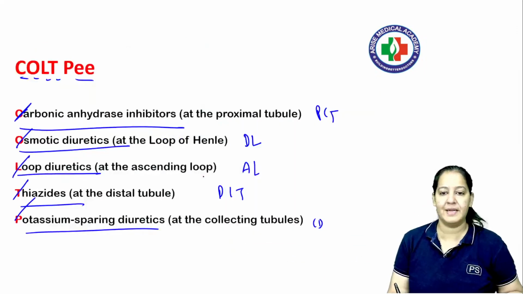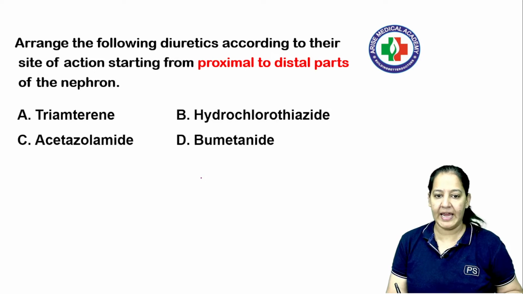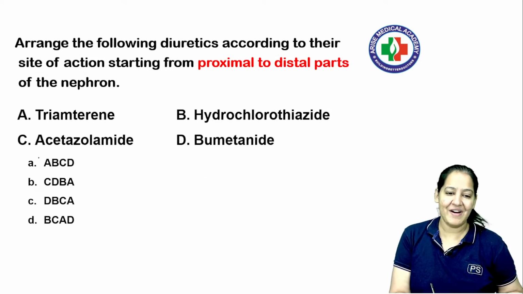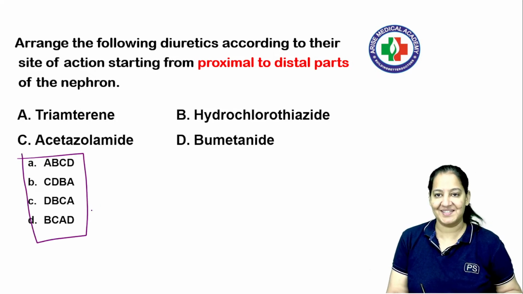Okay, yes, COLT-P is the mnemonic. You get many questions on that, right? So let's play a game. Fastest finger first. ABC. Fastest finger first. Let me see who is first to answer this question.